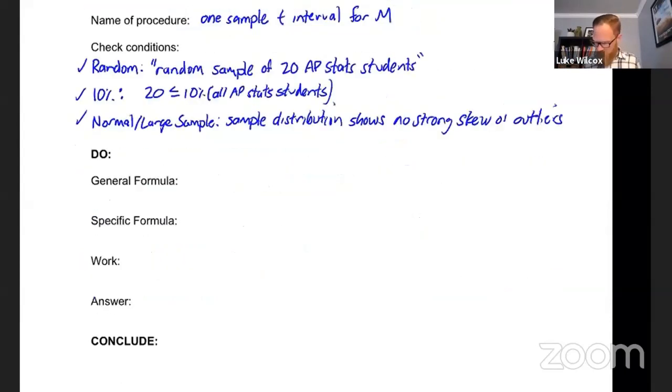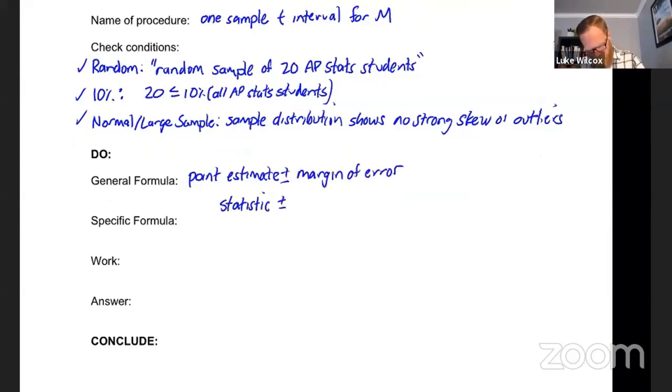So let's move down to where it says general formula here, and I will start with the most general formula for calculating a confidence interval, which is to make a guess from our sample. That's called our point estimate. And then to add and subtract a margin of error, which will allow us to account for sampling variability. Now, on the formula sheet for the AP exam, you have a different version of this, which is statistic plus or minus your critical value multiplied by the standard error of the statistic.